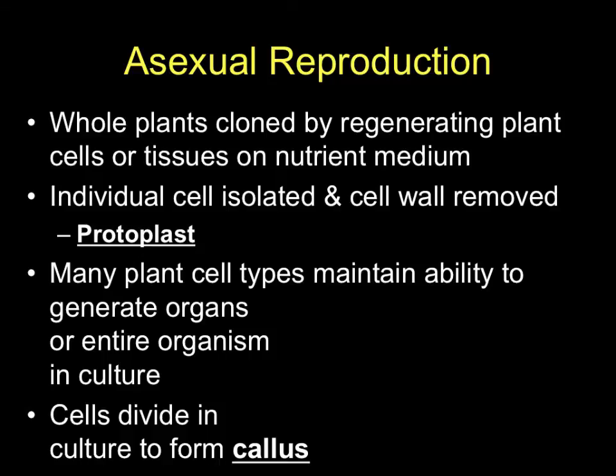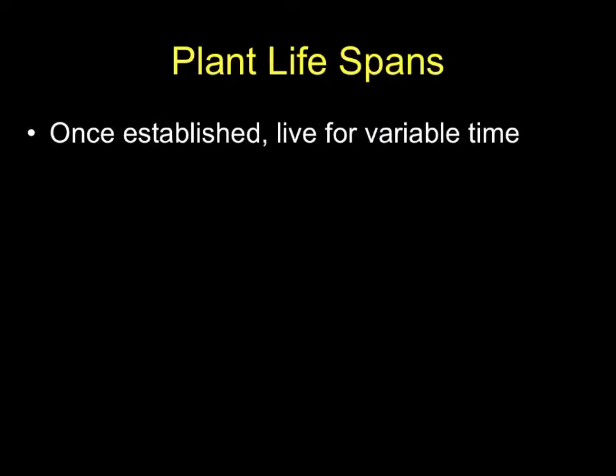Eventually what occurs is the cells in the culture just divide and divide and divide. They form what's called a callus, which is a mass of plant tissue. And then at that point, you can either use the callus as needed, or continue to drive the plant down the pathway of becoming a fully functional individual independent plant by itself.